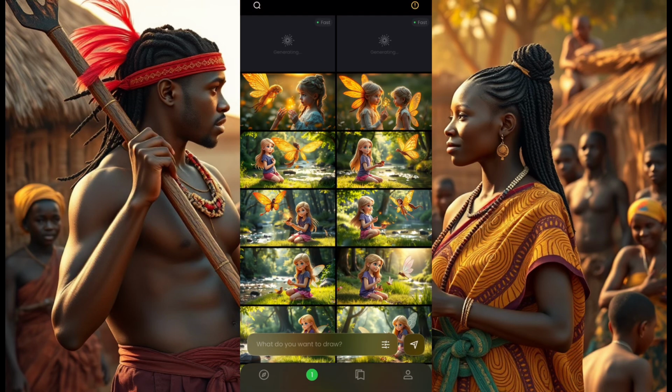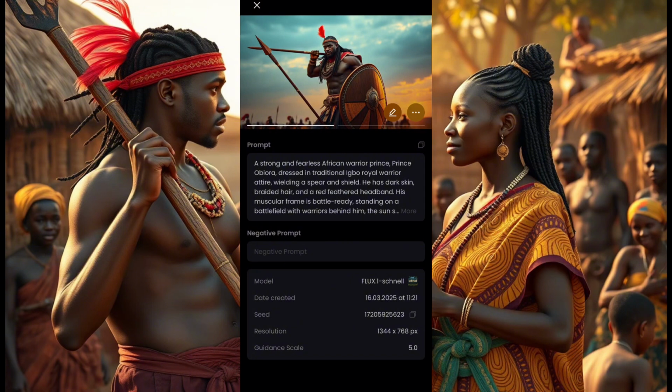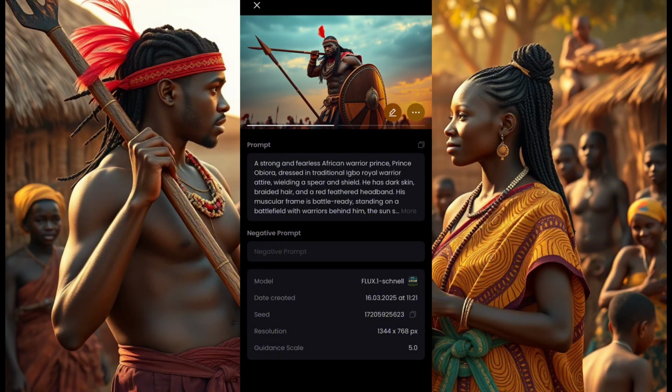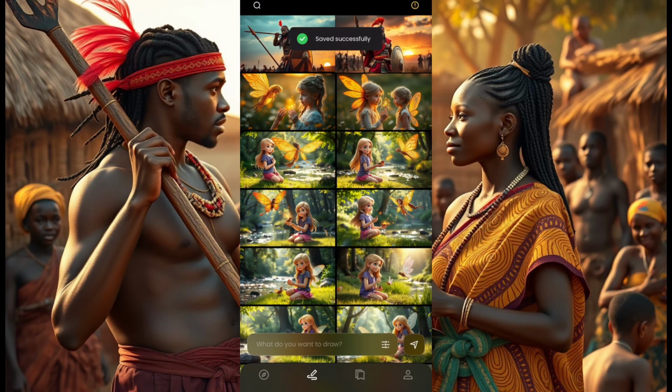Now you click and wait for your image to pop up. Okay, you wait for your first image that they'll be giving you. Just wait. Let's wait for a while. Okay, so we have this and this. So you decide which of them you want to choose. But these two I love. I'll choose the second one. You choose and download, right?